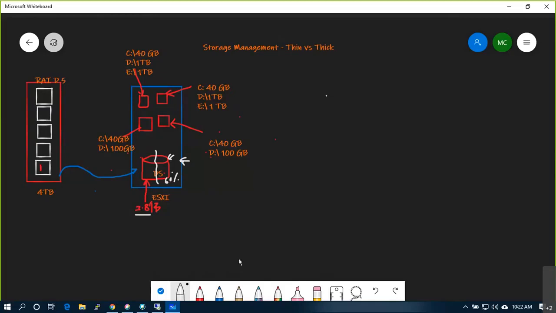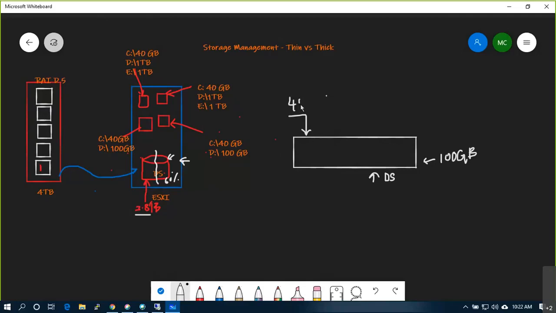Listen carefully. In thin format, for example, I'm representing the datastore like this. This is your datastore. To avoid too many calculations, let's restrict it to 100 GB as the datastore size, and I have created one Windows machine with a C drive of 40 GB.